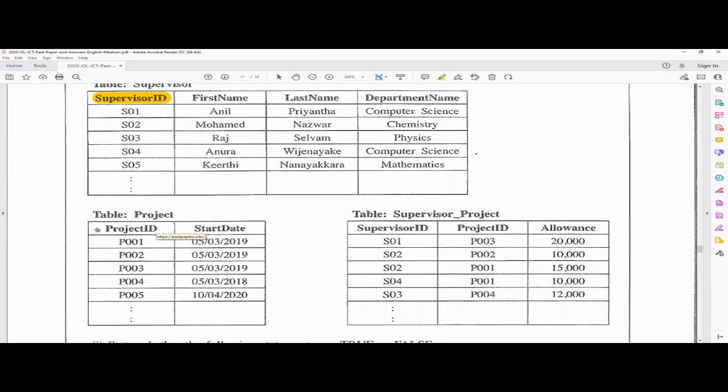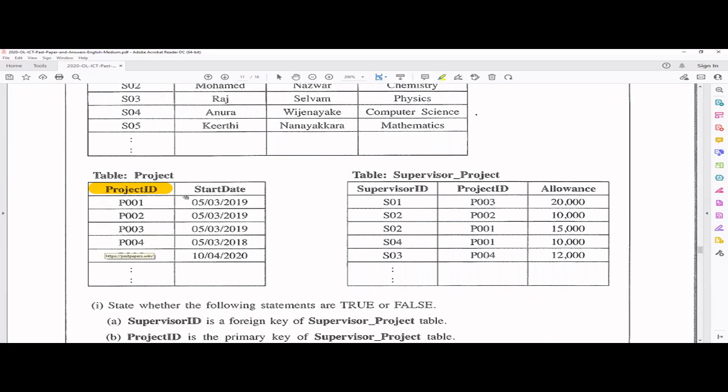In the project table, we have a project ID, which acts as the primary key of this table. Can you see here, we have 4 projects, and each project you can uniquely identify using the project ID. And then comes the supervisor project table, right? Here we usually say this is a composite primary key, because with only this as a primary key, or only this as a primary key, you cannot have any valid relationship.